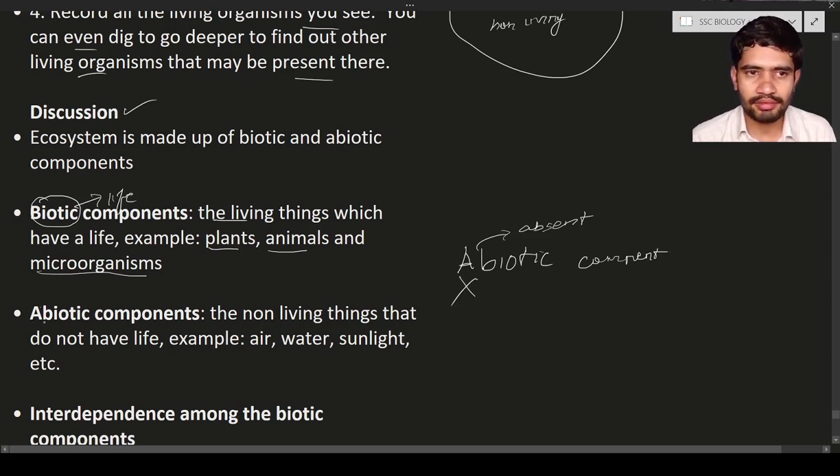So hence we can define the abiotic component as the non-living things that do not have life. Examples are air, water, and sunlight. You may see all these things, they do not have life, but they are present in nature, which is known as the ecosystem. They are non-living things.